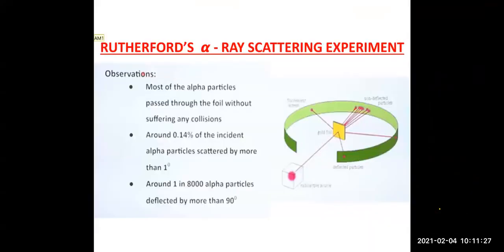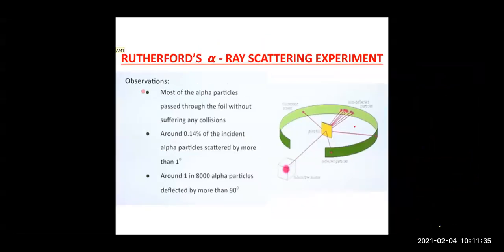Right, children? So these were the observations from the Rutherford alpha particle scattering experiment: most of the alpha particles passed through the foil without any deflection, without any deviation. So most of them are collected over here. Right, children?